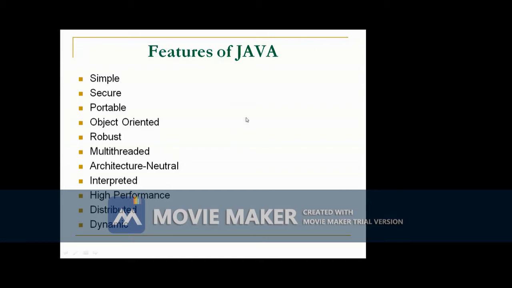Java is both a compiled and an interpreted language. So here we use two tools. One is javac and another one is java. Javac means Java compiler. Java is an interpreter. Through this interpretation, Java achieves high performance. Java is distributed. Java is used to develop distributed programming. Java is 100% dynamic programming.